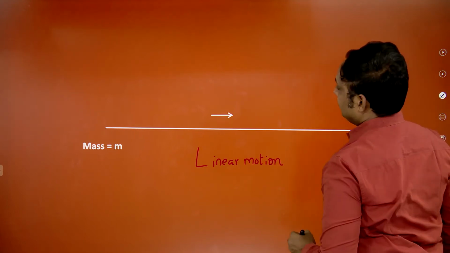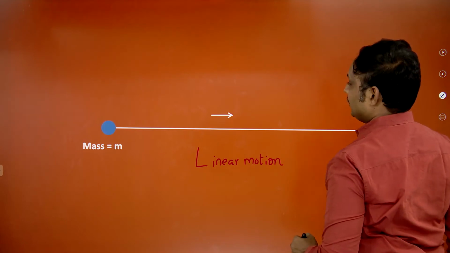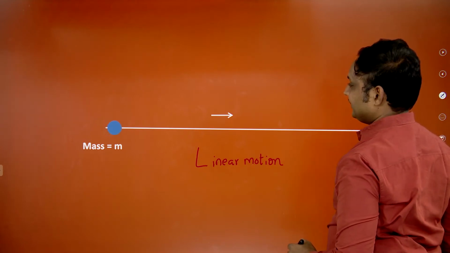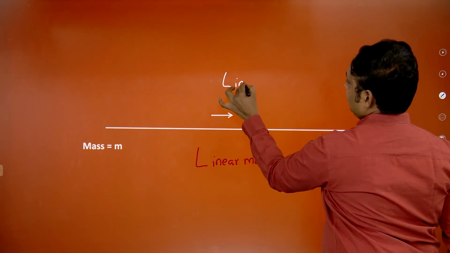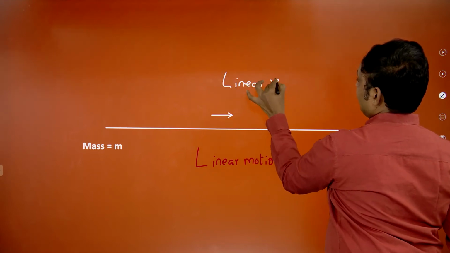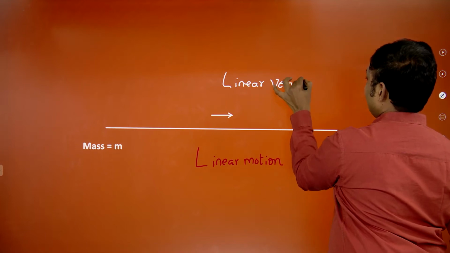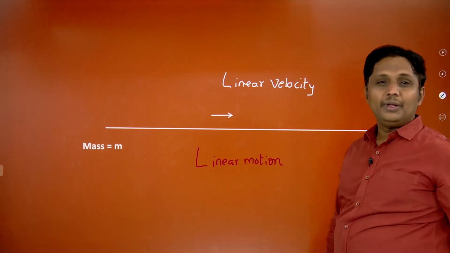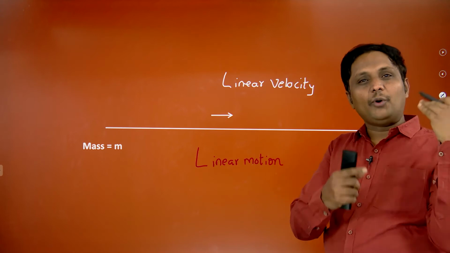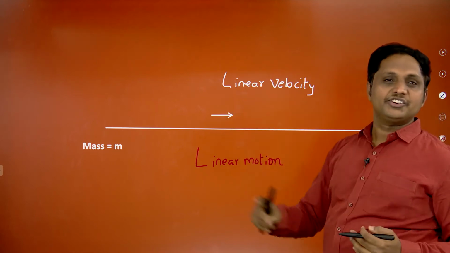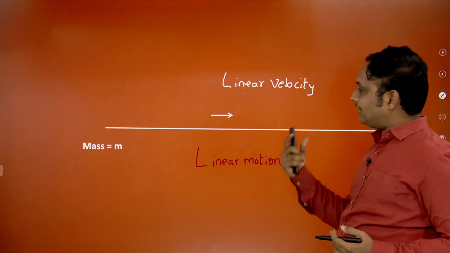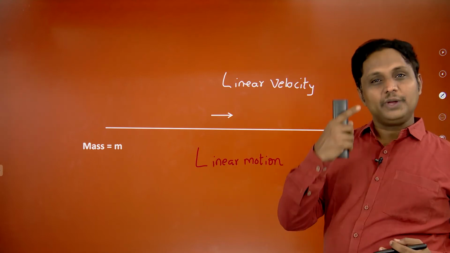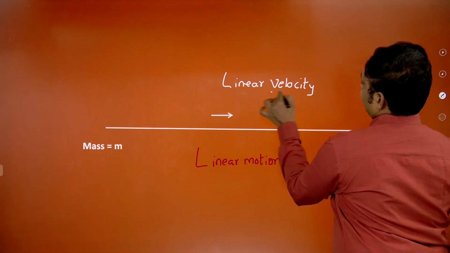If the motion of your body is along one dimension, just along one direction, then you can confirm that the velocity possessed by that body is linear velocity. It's very clear.